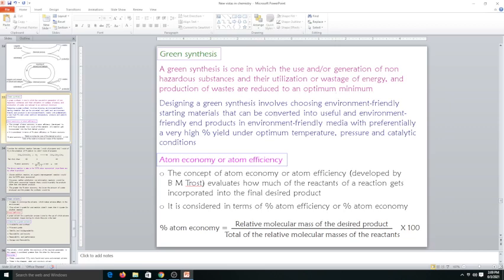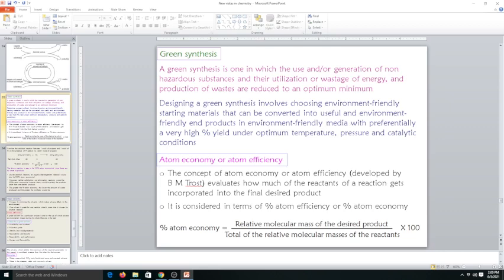Designing a green synthesis involves choosing environmental friendly starting materials that can be converted into useful and environmental friendly end products. So our target is not to get only the environmental friendly end product, but to use environmental friendly reactants. And at the same time, we have to use an environmental friendly media.